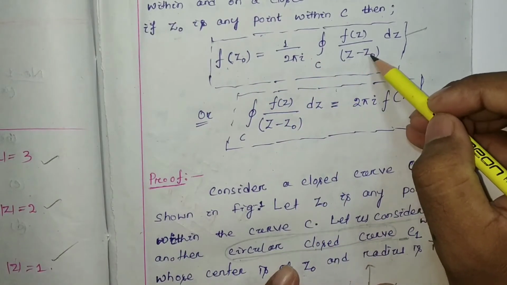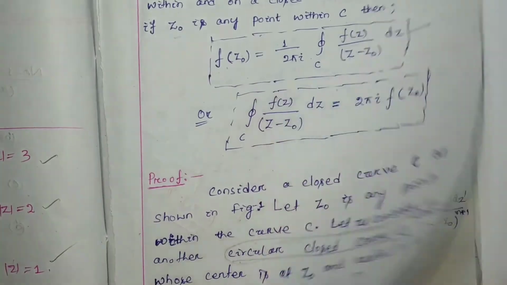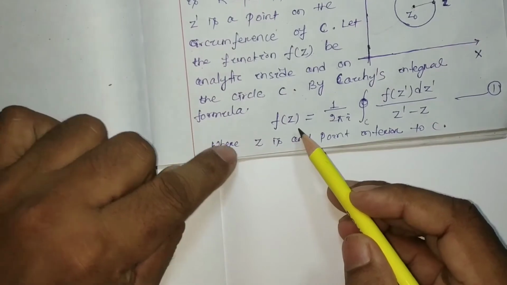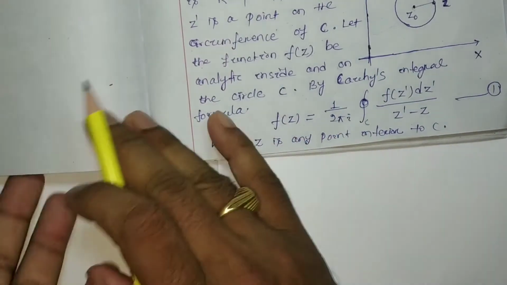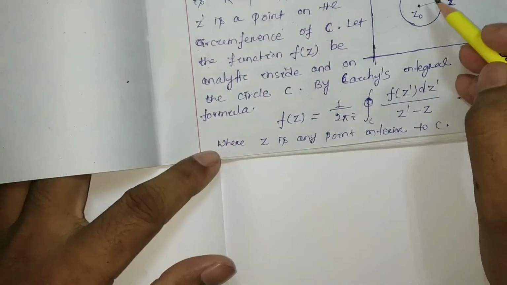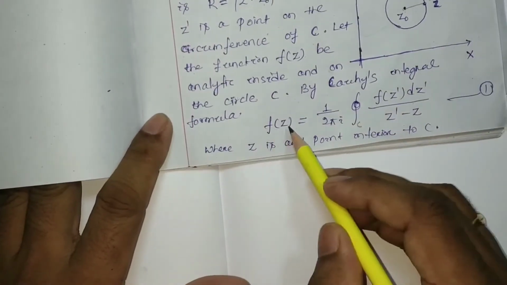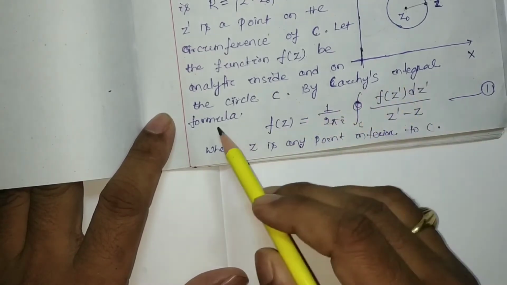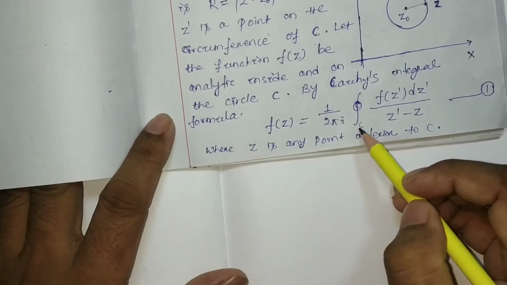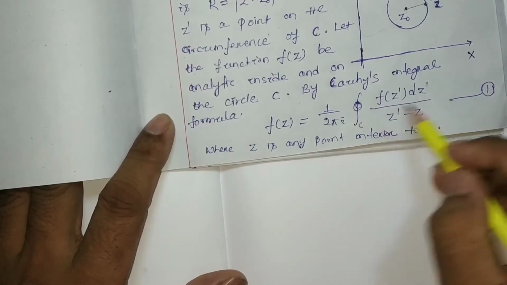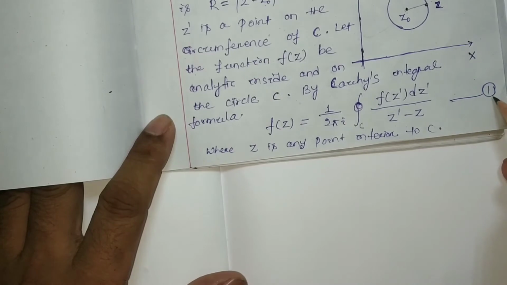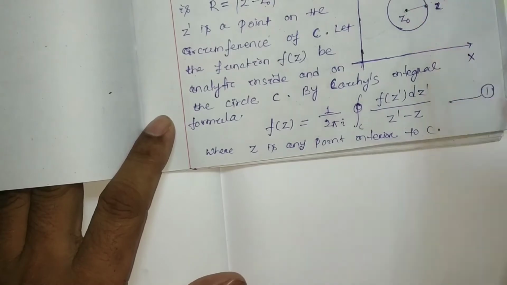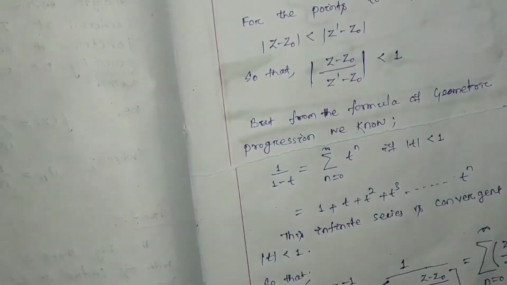Any function value inside this circle is represented by Cauchy's integral formula as 1/(2 pi i) closed integral over C of f(z') dz' / (z' - z). Let this be equation 1, where z is any point interior to C, that is, inside this circle.